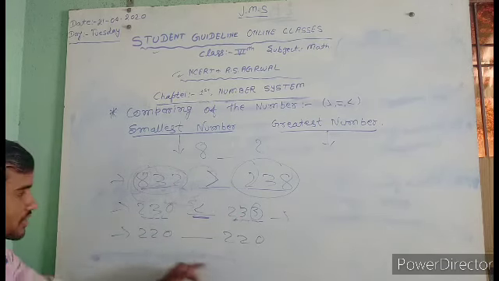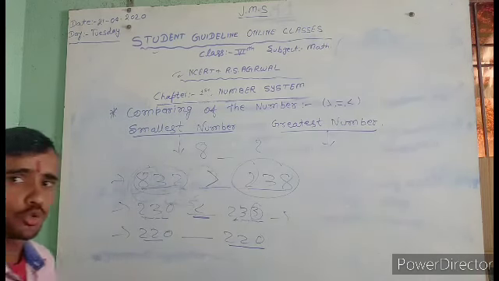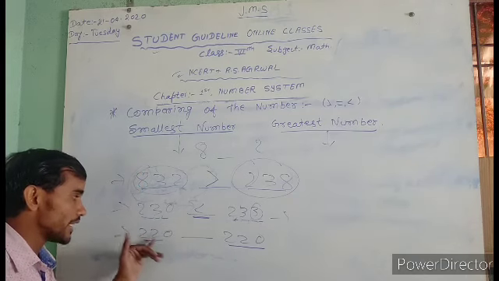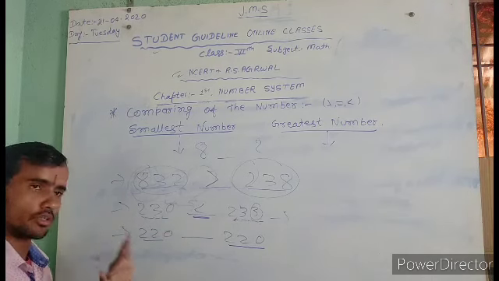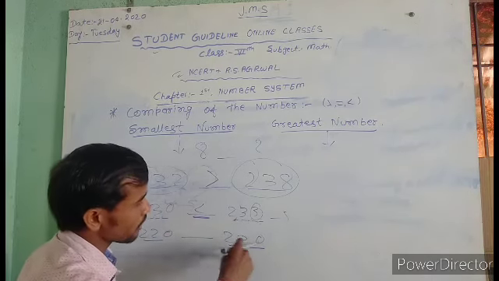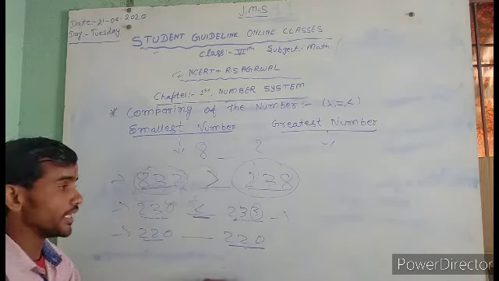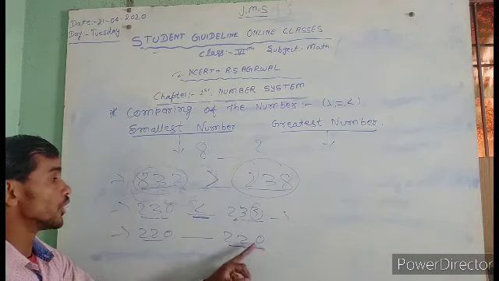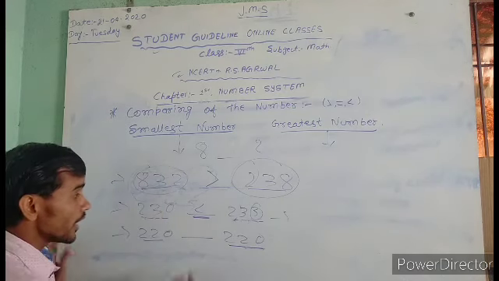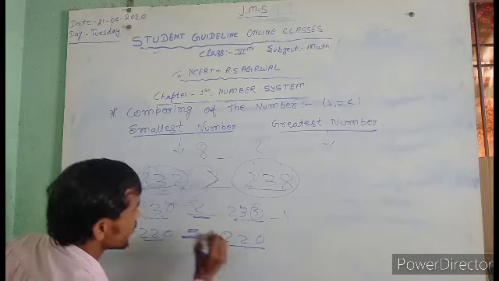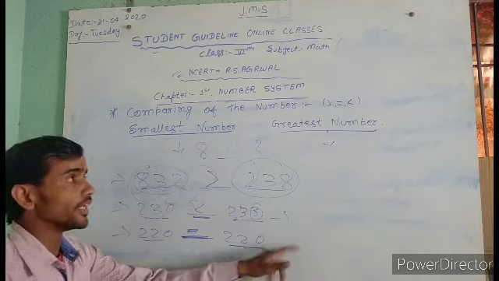Next, the last example, 220 and here 220. What did I say at the start? First you take the ones place, tens and hundreds. The hundreds place is 2, meaning 200. The tens place is 2, meaning 20, and the ones place is 0. So 220 and here also 220 are equal, so your answer is equal to: 220 is equal to 220. That's our example.